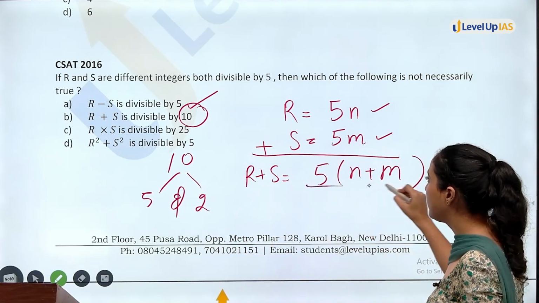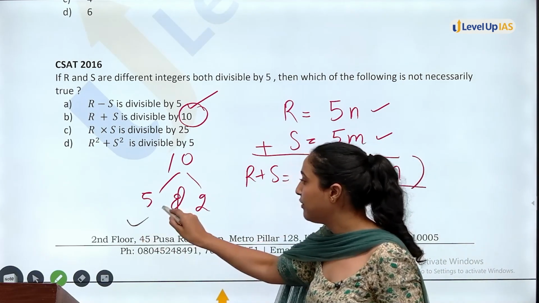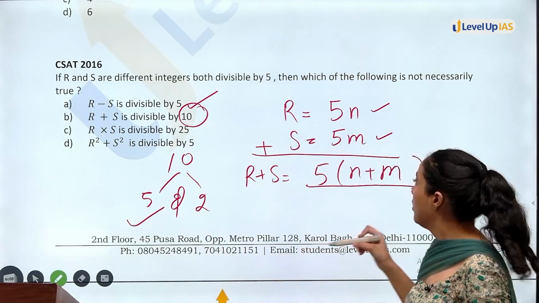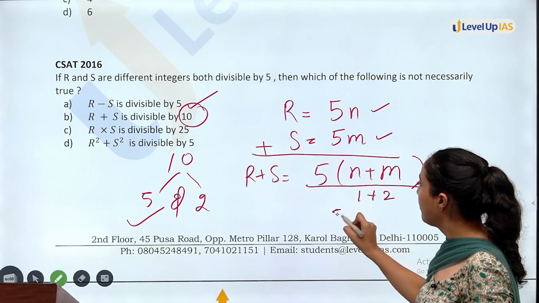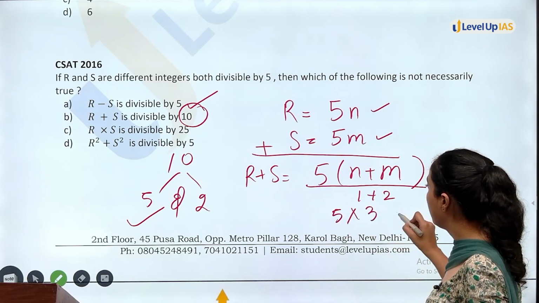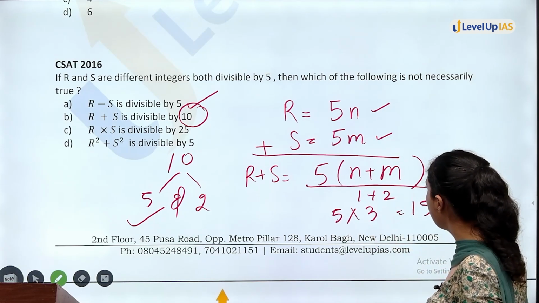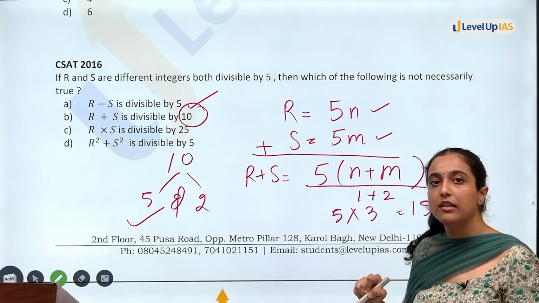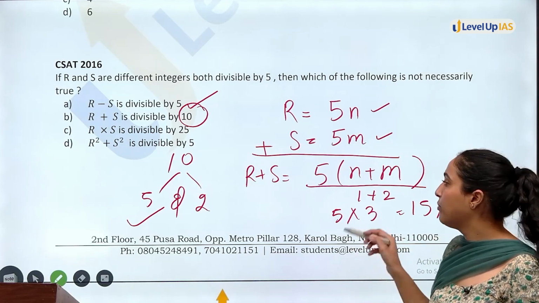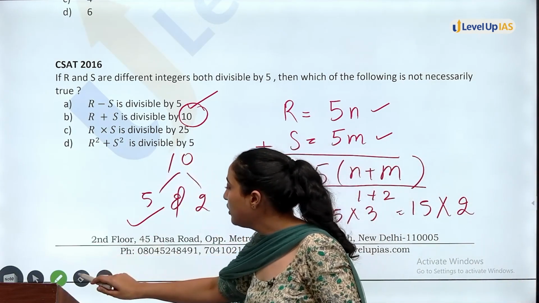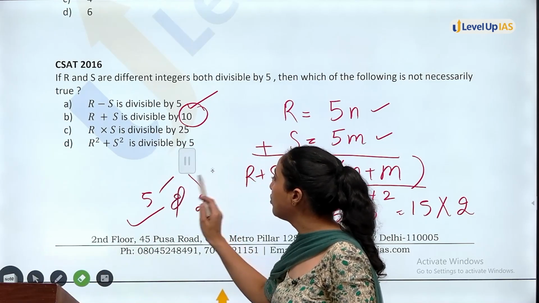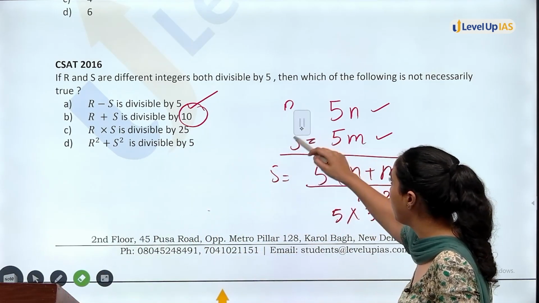I know that this is divisible by 5. But what about 2? What if in place of n plus m, you put 1 plus 2? 5 multiplied by 3, 15. It is not divisible by 2. Right? So we cannot be sure about divisibility by 2. So this means till now we have concluded that yes, B is not possible.